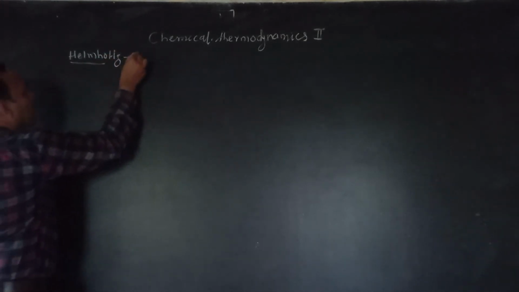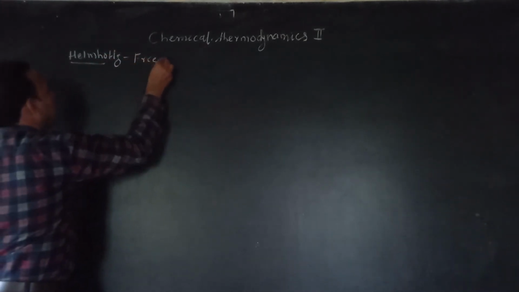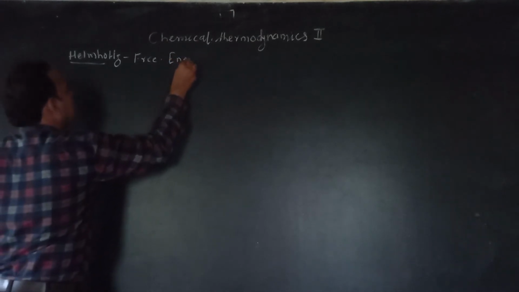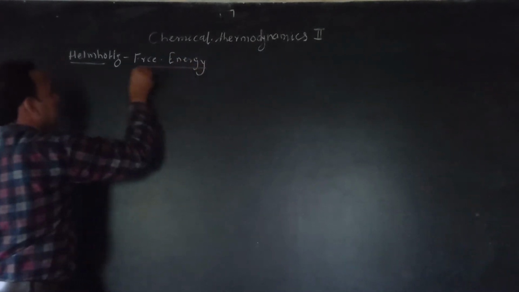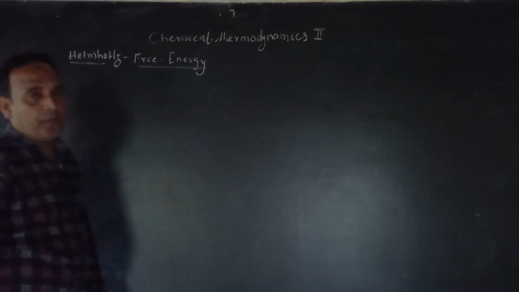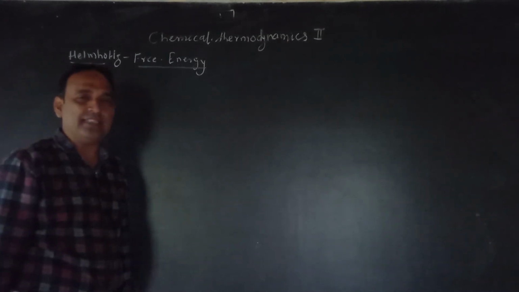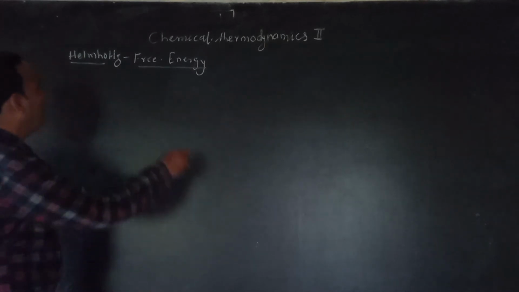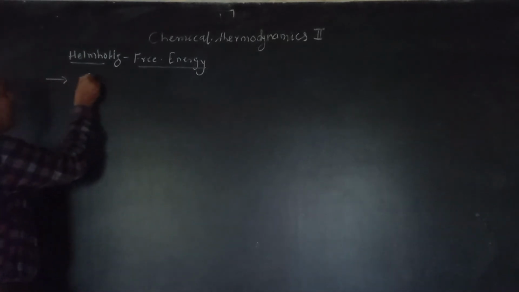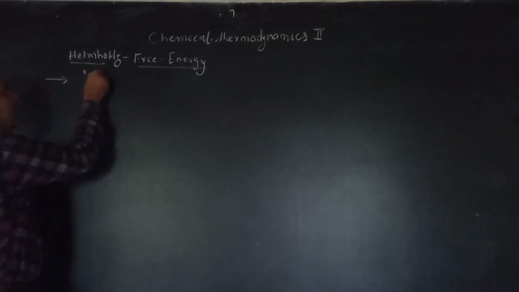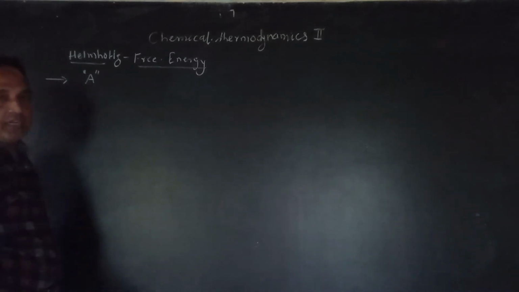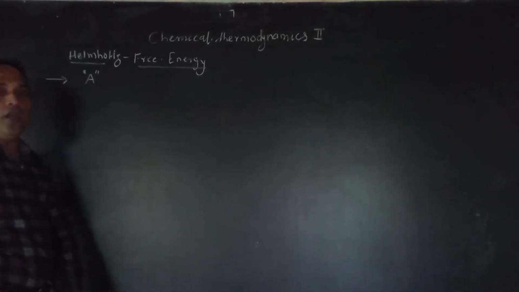Now Helmholtz free energy, actually Helmholtz, it is the German scientist. This concept was given by German scientist Hermann von Helmholtz. Name of scientist is given. Okay, now Helmholtz free energy, it is represented by the symbol A.